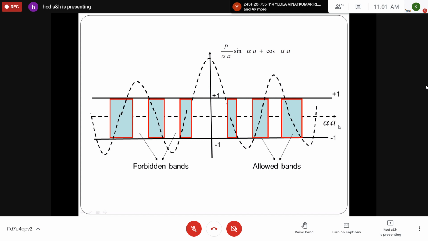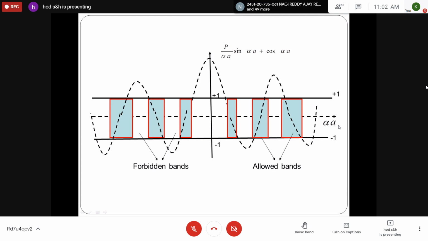So the entire scene depends on two factors. The first one is the barrier strength, which is P, and the second one is the alpha value. As the value of alpha increases, the width of allowed band increases, with a finite probability that the electrons can move to the next higher energy state. But when P is very high or P tends to infinity, the potential V naught is also very high, so the electron is confined to the nucleus only. The propagation of electron is indefinite in this case.